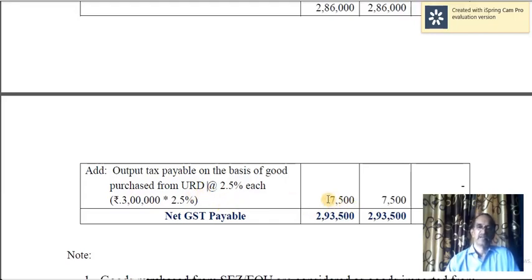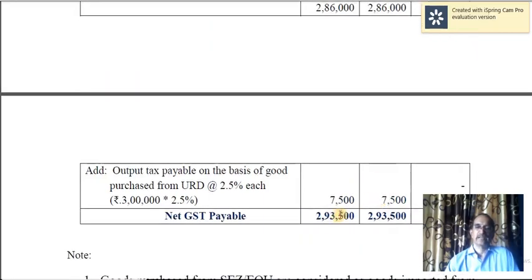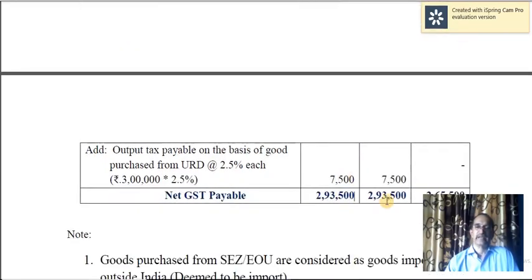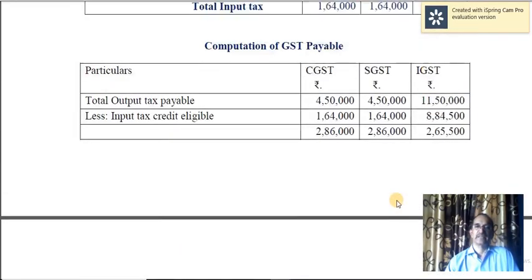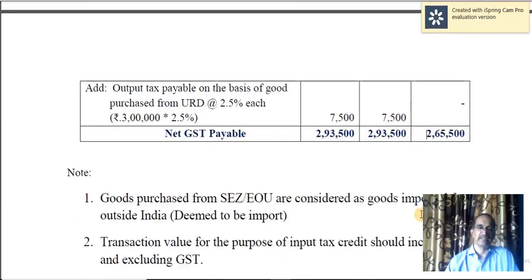Since it is within the state, 2.5% each on 3,07,500, and therefore 2,93,500 is the net GST payable in the case of CGST, 2,93,500 in the case of SGST, and 2,65,000 in the case of IGST.